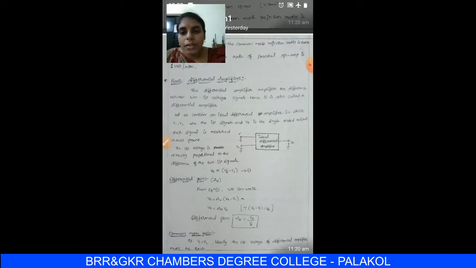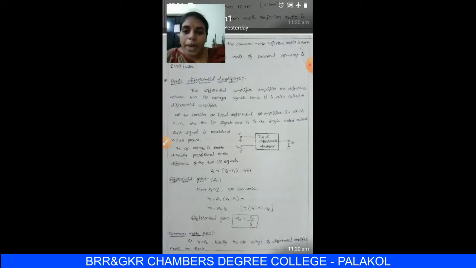Next topic, the characteristics of an op amp. There are two types of characteristics: ideal and practical. The ideal consideration is made because of the imperfections in a practical op amp. There is an offset produced at the output, because when the two input terminals are grounded there will still be some output voltage at the output terminal. This voltage is nothing but the offset voltage. Because of this we can assume an ideal op amp.